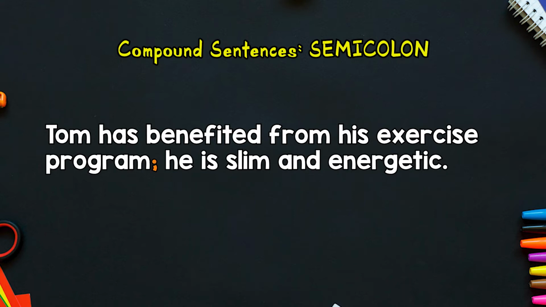Two ideas about Tom, two separate ideas about Tom. Tom has benefited from his exercise program. He is slim and energetic. While they are separate and can be independent clauses, they both are connected. So here is how we use the semicolon in forming compound sentences.